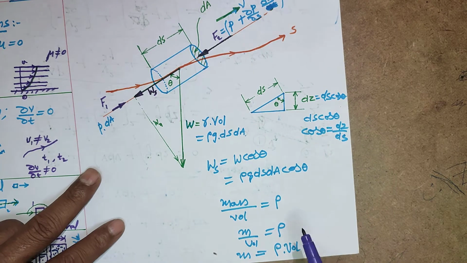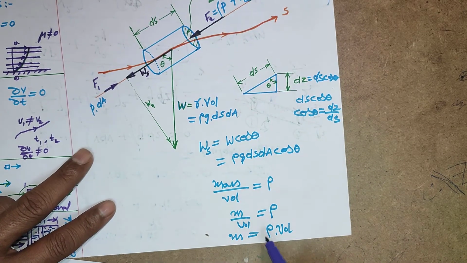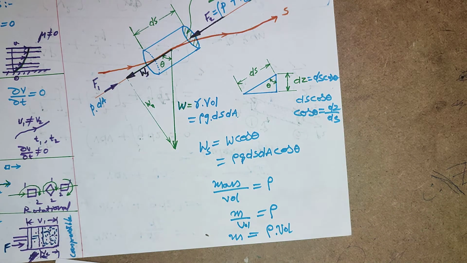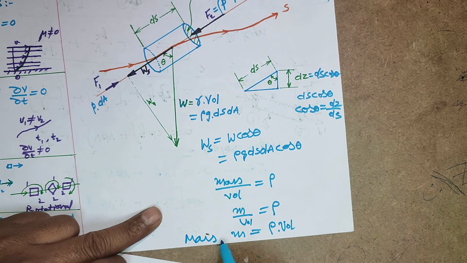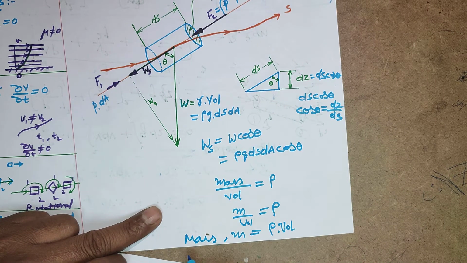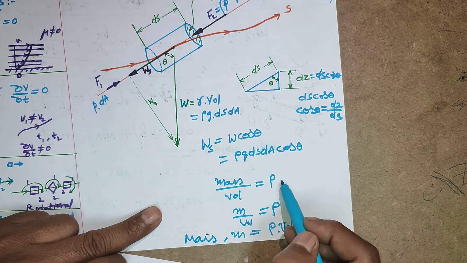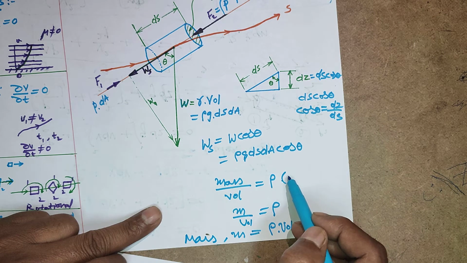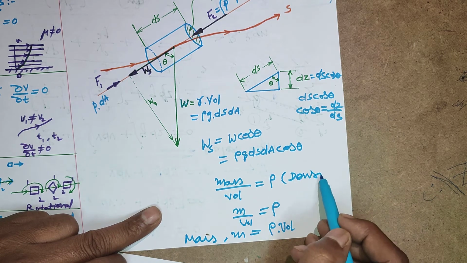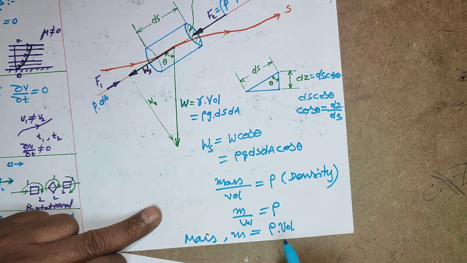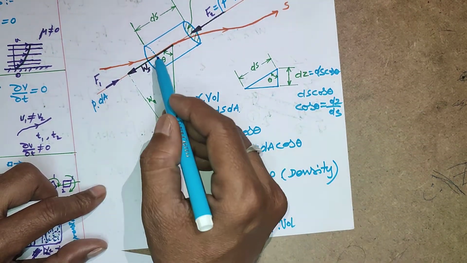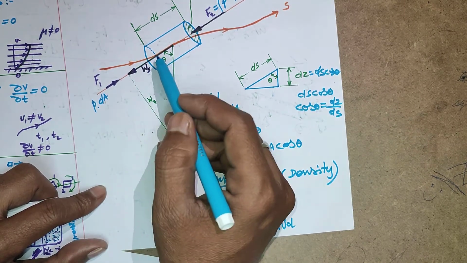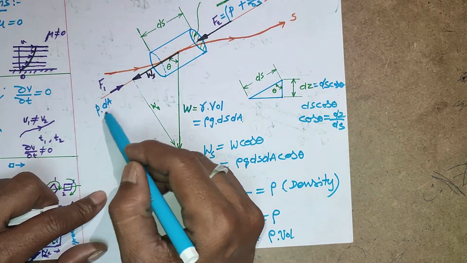Here you know another term, that is the mass of the liquid element, m. This is the density in kg per meter cube. Then this is the force in S direction. Everything you know, this is the force in newtons.